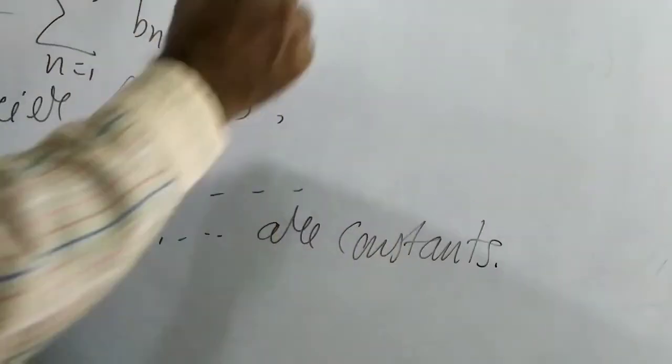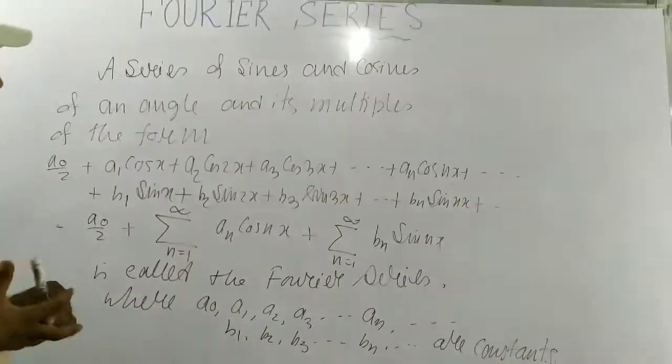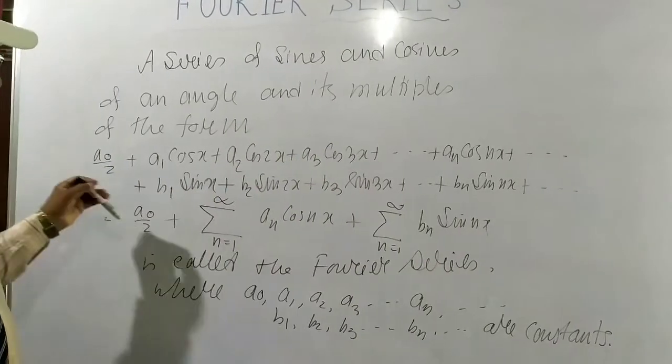These are constants. So this is our definition of Fourier series. So you just have to remember this series by heart, no problem.